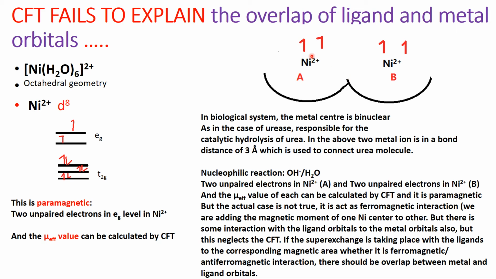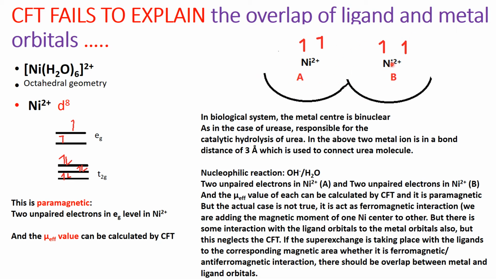If in the complex only electrostatic interaction exists, then in the case of a nickel 2 plus complex, it should be paramagnetic, which can be explained or calculated by Crystal field theory. But the actual case is not like this. Here a ferromagnetic or antiferromagnetic interaction occurs.